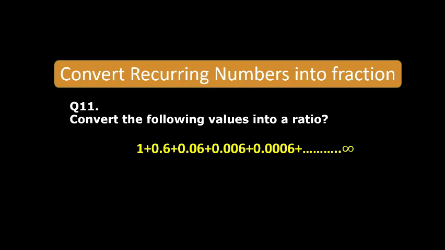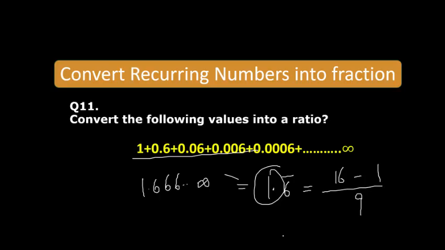If you add a few numbers, you will get a pattern. Just add a few numbers. What are you getting? 1.666. Good. Right answer. So if you add these numbers, you will get 1.6 bar. So the answer would be 16 minus 1 upon 9, so 15 by 9. Cut it by 3 and you will get 5 by 3. Simple. So you may get some numbers like this, and you just have to add them to get your repeated value.